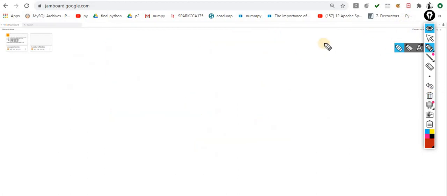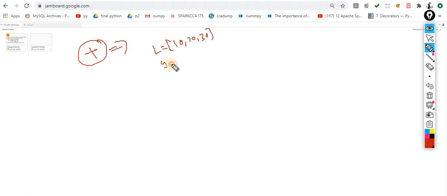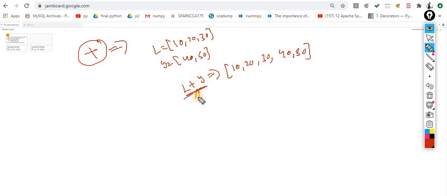Okay, so the next is concatenation. The plus operator, the same concept of polymorphism. So here let's suppose L is 10, 20, 30 and y is equal to 40, 50. I am concatenating them, L plus y. So the output would be 10, 20, 30, 40, 50. That means I concatenated all. This is the concept of concatenation, and this is the concept of polymorphism. Whenever this operator is performed on lists, it performs concatenation. When it is performed on integers, it performs mathematical addition. Same thing, whenever it is performed over a list, again it performs the concept of concatenation.